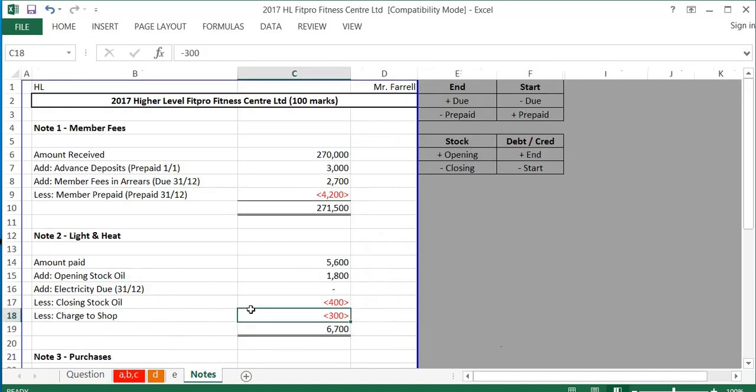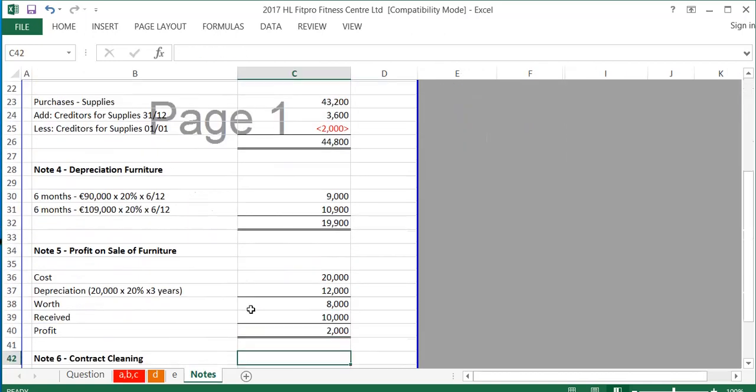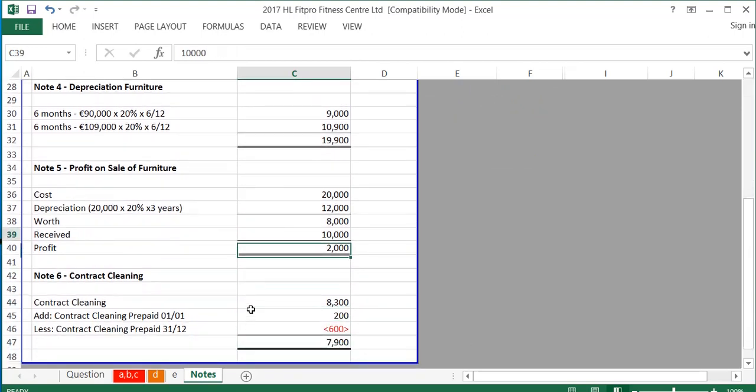Okay, so down in note 5 here, I will see the cost of the furniture. So in the receipts side of the question, I can see that the cost of the furniture was 20,000. The depreciation, it says in the question in note VIII, the furniture held at the end of the year is depreciated 20% and no depreciation is charged on furniture in the year of disposal.